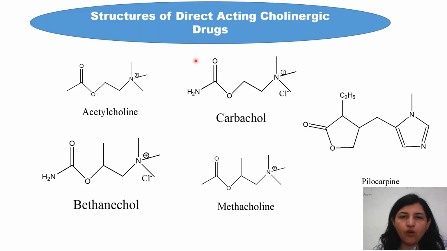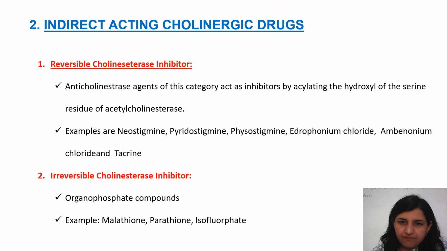These are the structures of direct-acting cholinergic drugs. Acetylcholine, which we have already discussed in the SAR: this is the quaternary ammonium, ethylene linkage, and the ester part. Carbachol and acetylcholine differ only in the carbamate group; this CH3 group is replaced by the NH2 group. Then bethanechol and carbachol are the same, but the only difference is the methyl substituent at beta position. Methacholine and acetylcholine are the same, only with the methyl substituent at beta position. Now, pilocarpine is a naturally occurring alkaloid which is obtained from Pilocarpus plant leaves.